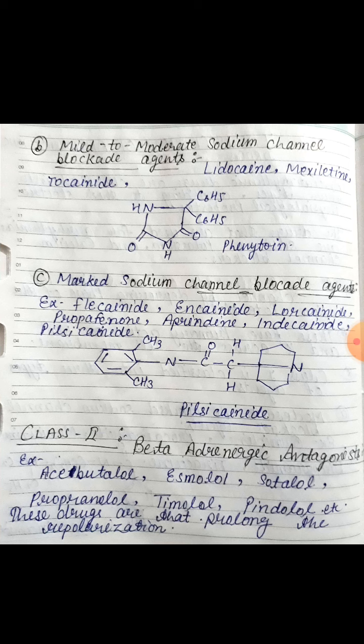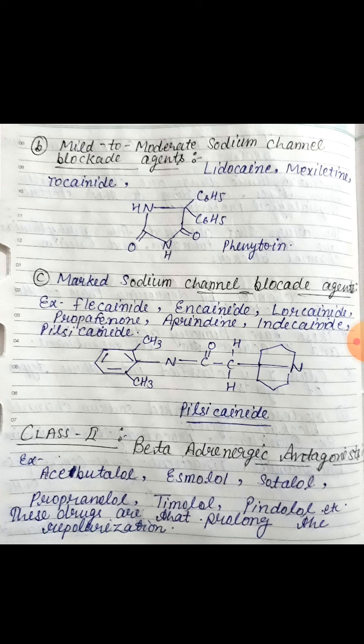Examples of drugs like lidocaine, mexiletine, tocainide, and phenytoin. This is the structure of the phenytoin drug. C category is marked sodium channel blockage agents. For example of the drugs, flecainide,